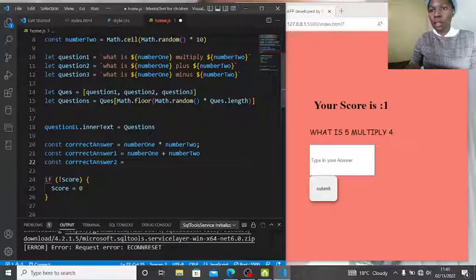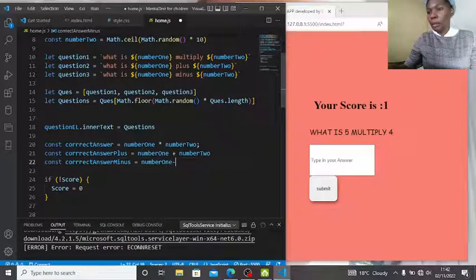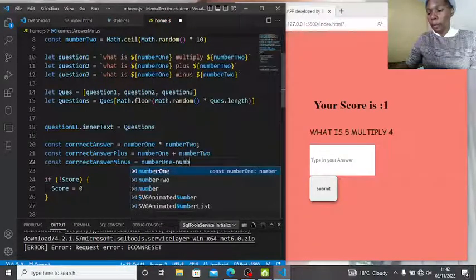I should have said correct answer plus, and then correct answer minus, so it can make some sense. Correct answer minus would be number 1 minus number 2.